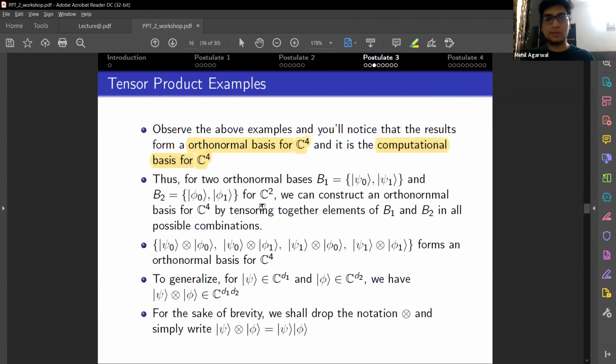This can be generalized: if you have two orthonormal bases b1 and b2 represented by phi and psi, then you can construct an orthonormal basis for the 4 dimensions by tensoring b1 and b2 in all possible combinations, like we did for the computational basis. For the sake of brevity, we'll omit the tensor sign and represent the states like this.